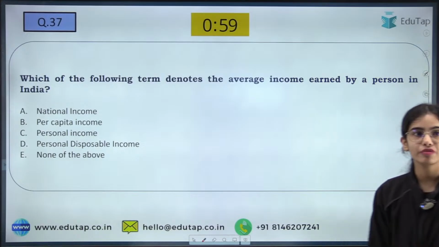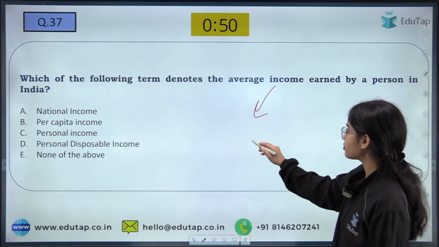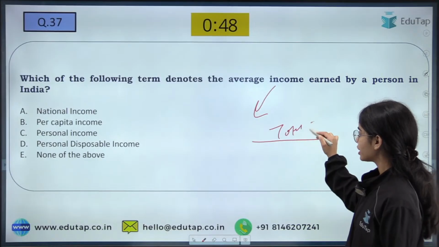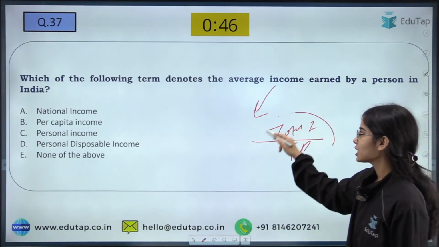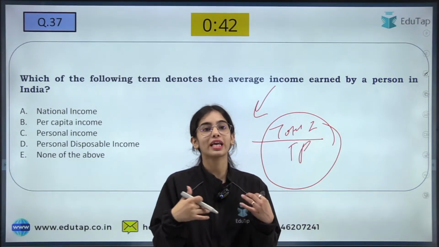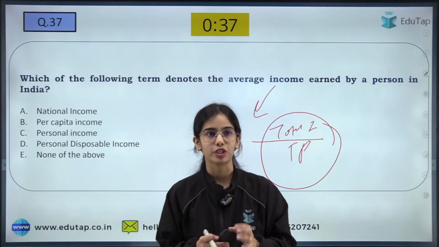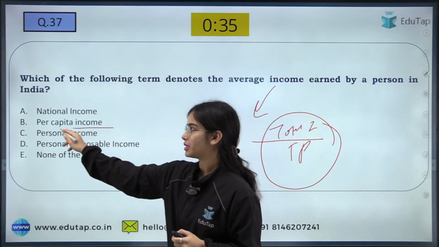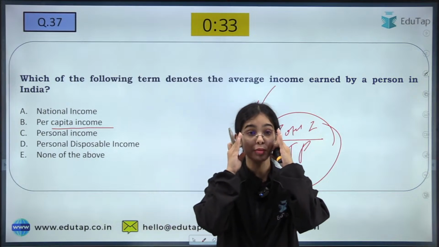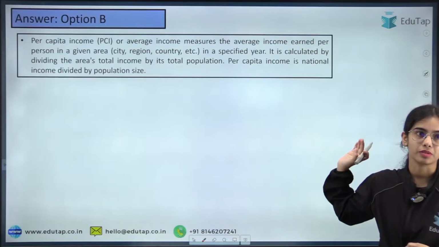Coming to the next question, which of the following terms denotes the average income that is earned by a person in India? Average income means total income divided by total population. That is on average how much each individual is earning in India. So that is per capita income, or per head income on average.